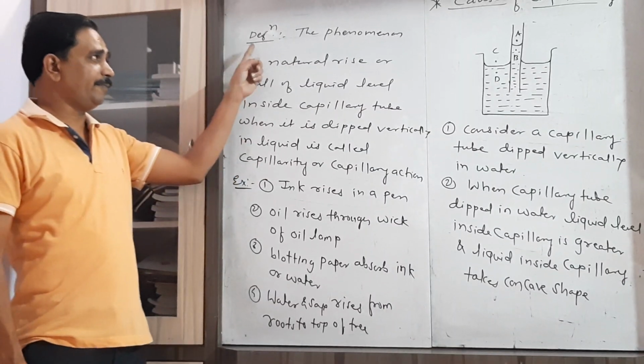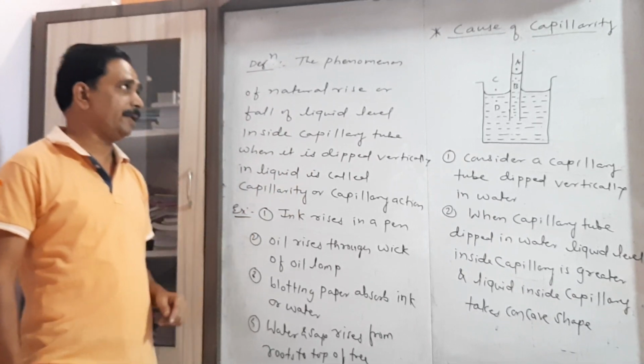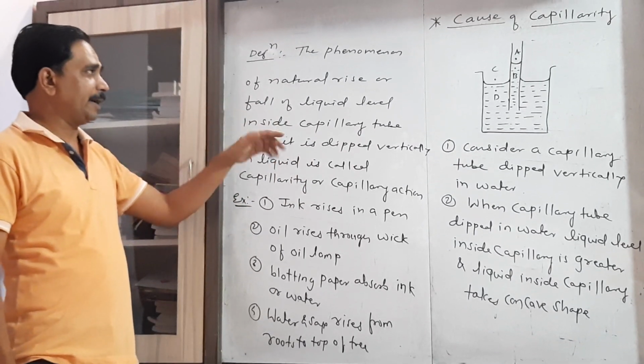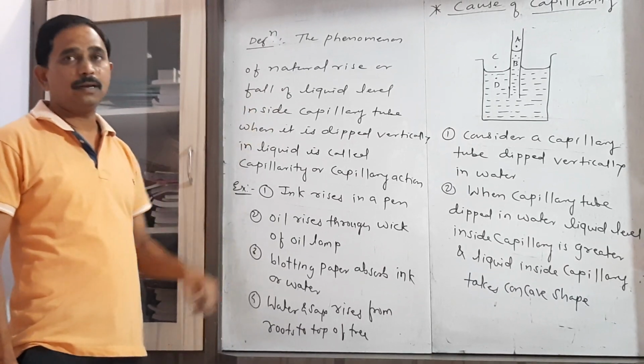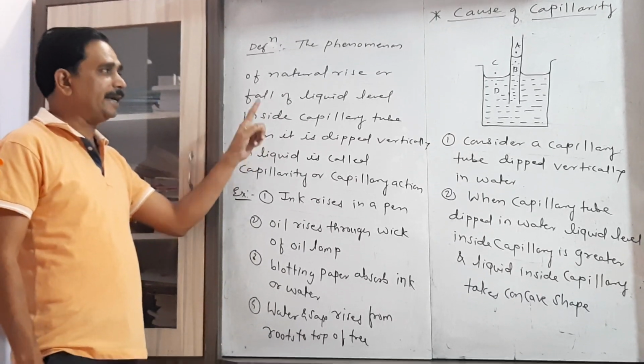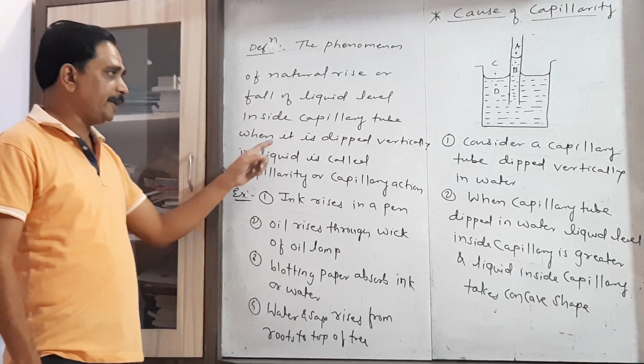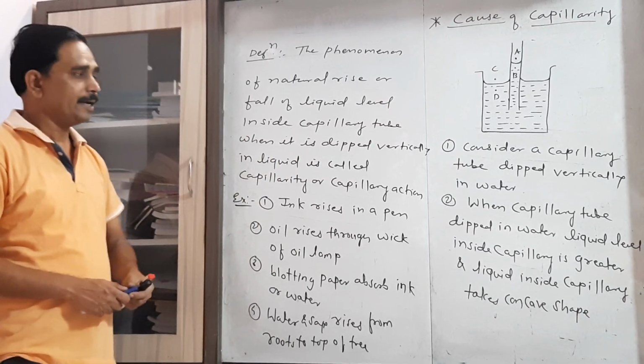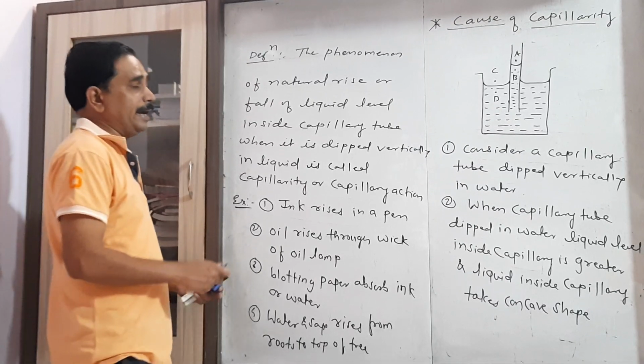Now this is the definition of capillarity or capillary action.